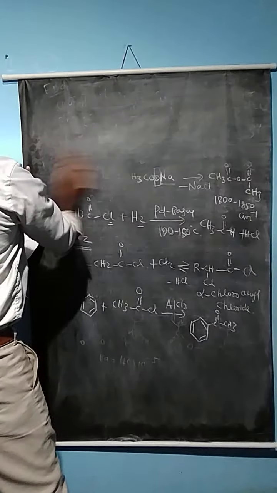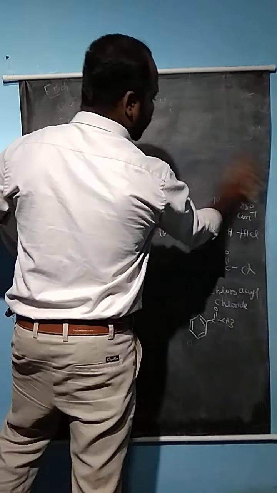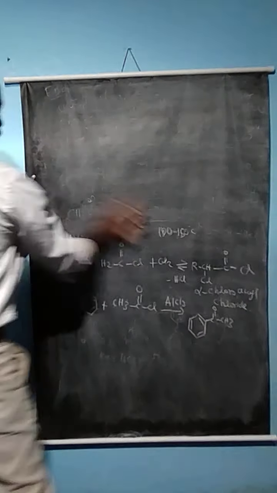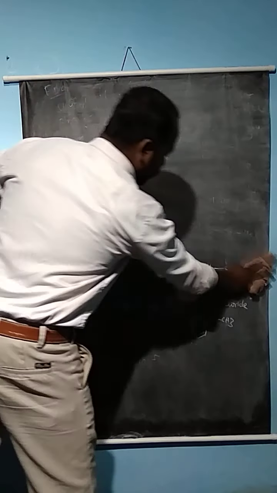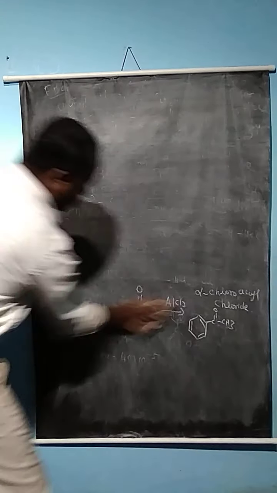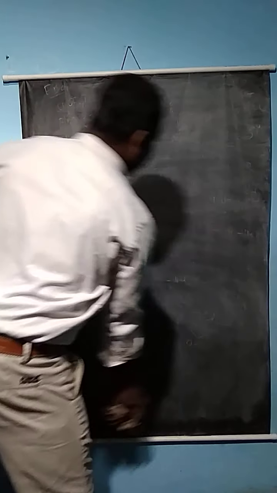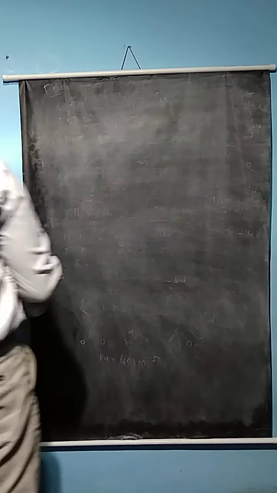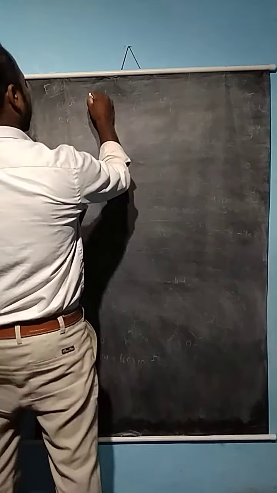So how is the anhydride compound prepared from the substituent of carboxylic acid? So acid anhydride.